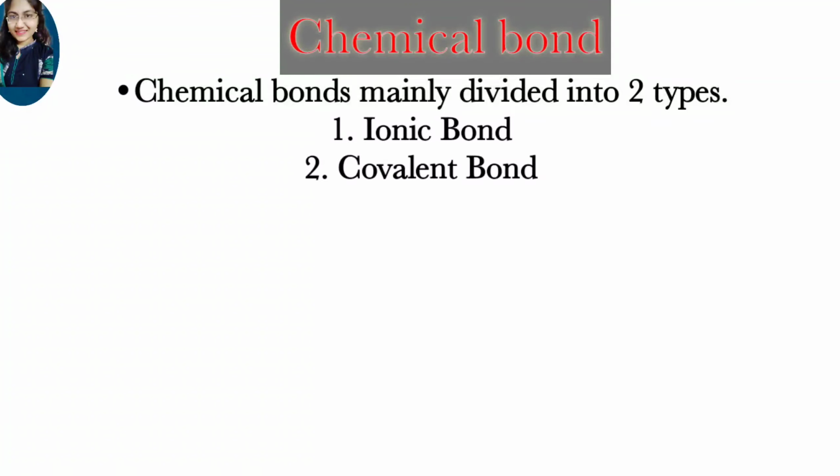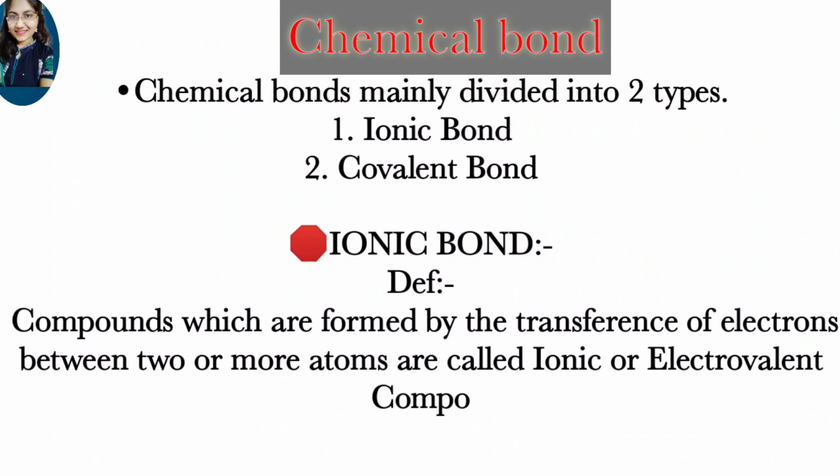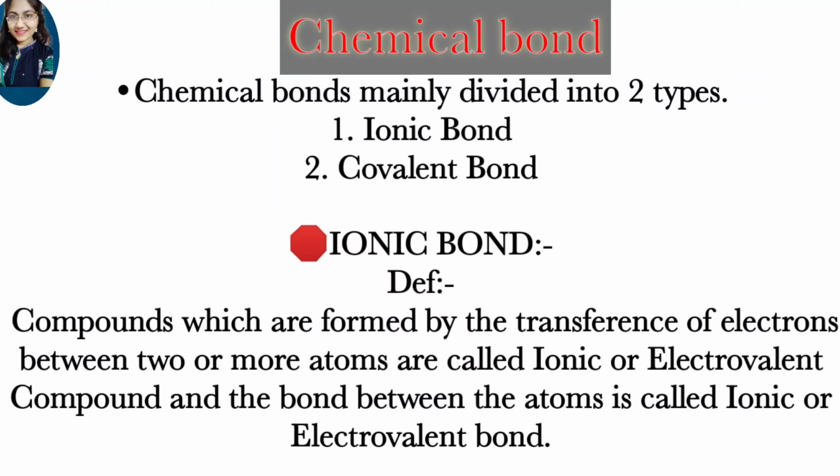Then we will discuss the types of chemical bonds. Chemical bonds are mainly divided into two types. One is ionic bond and the second one is covalent bond. And coordinate bond is a part of covalent bond. So first of all we will discuss ionic bond. Ionic bond is also known as electrovalent bond. So what is its definition?